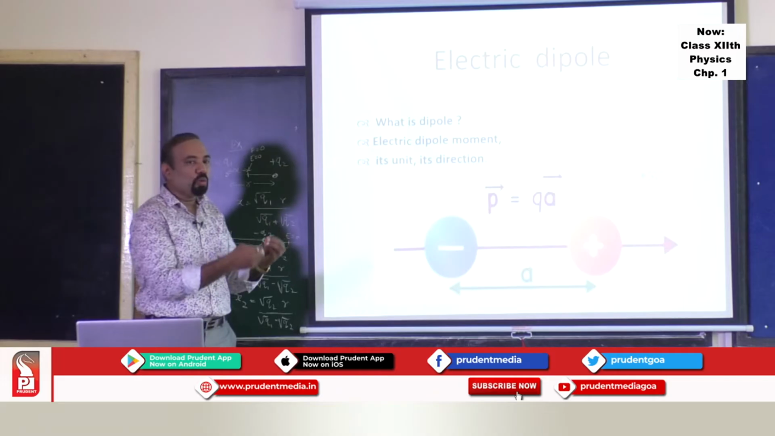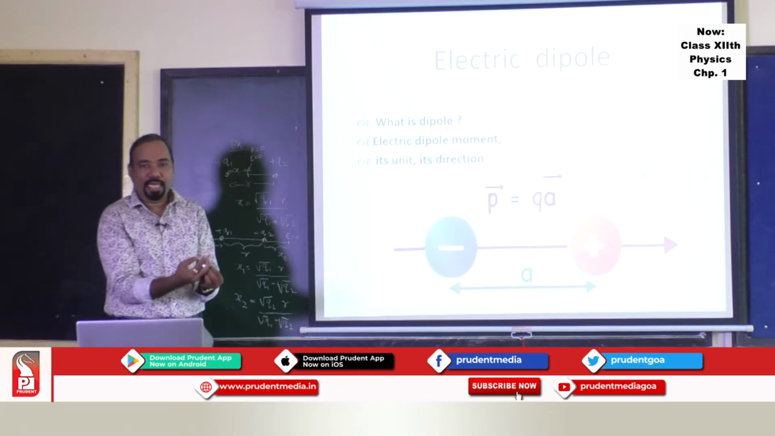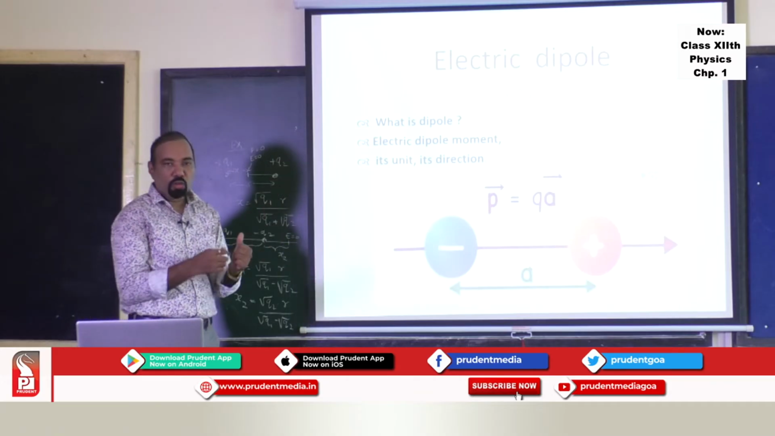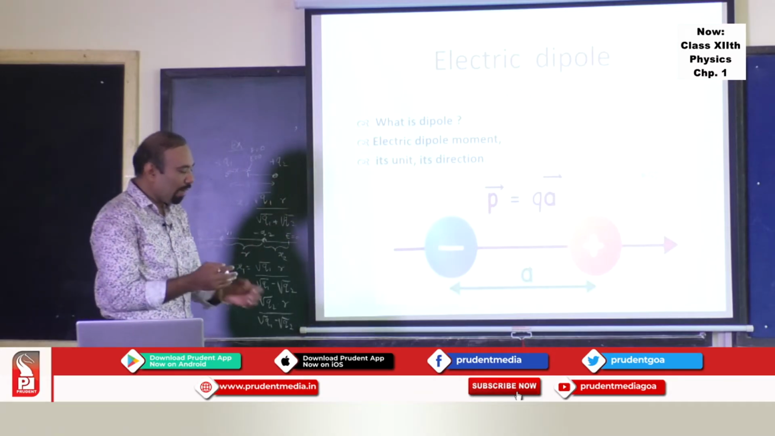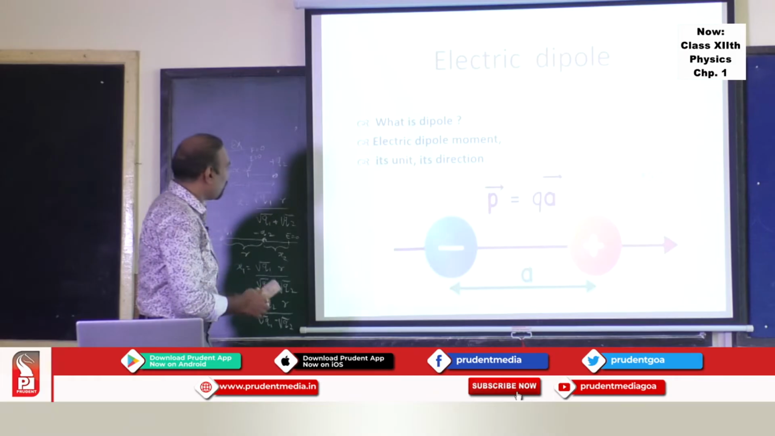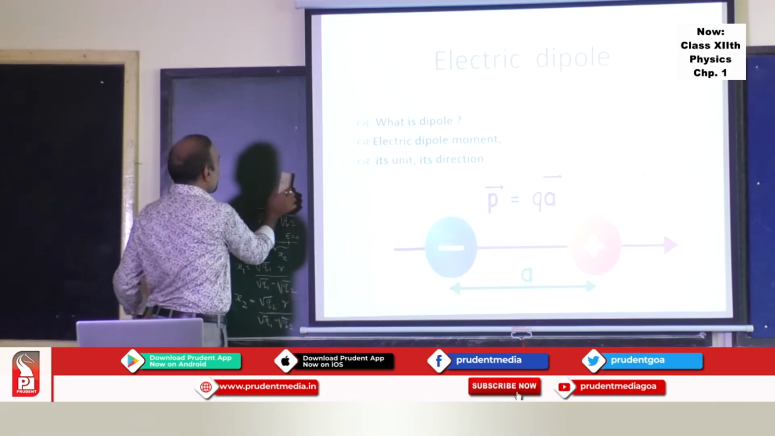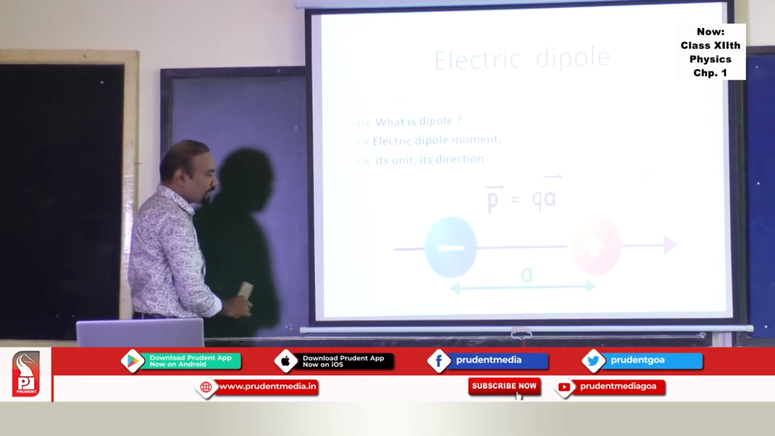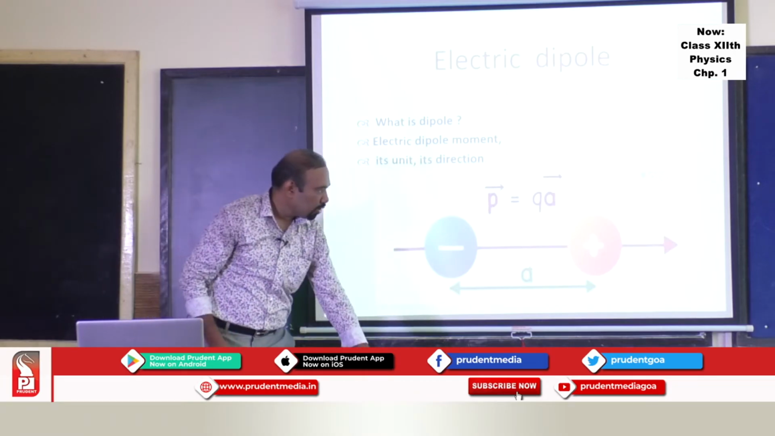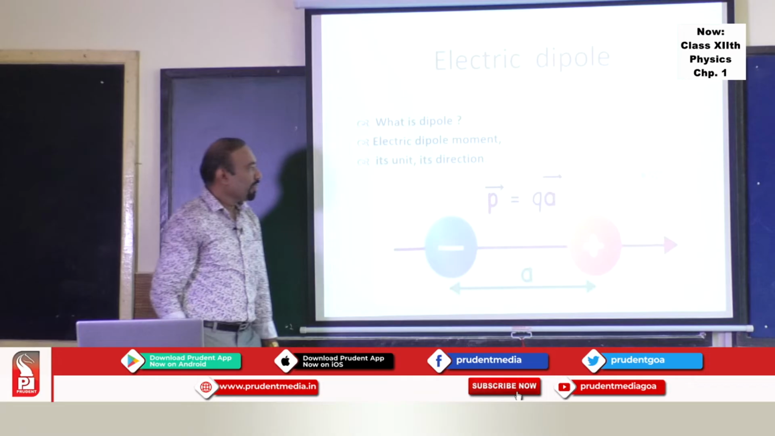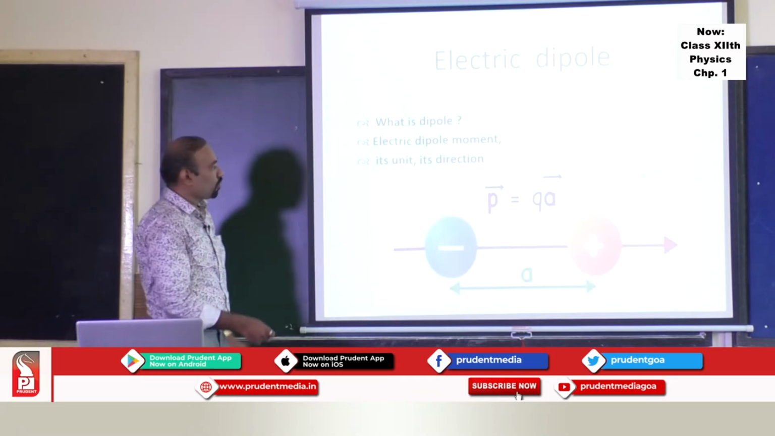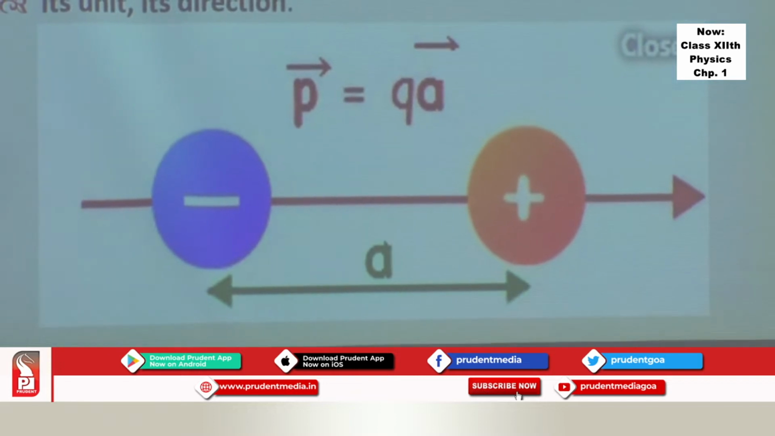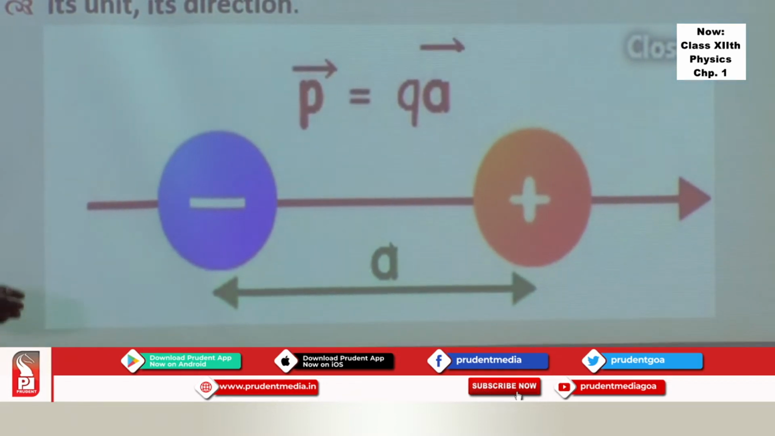But if you have two equal and opposite charges, that assembly we call a dipole. So we call that an electric dipole. So what is an electric dipole? An electric dipole is the assembly of two charges, equal and opposite, separated by a distance. So if the distance is a and the two charges are plus q and minus q, then that particular combination is called an electric dipole.